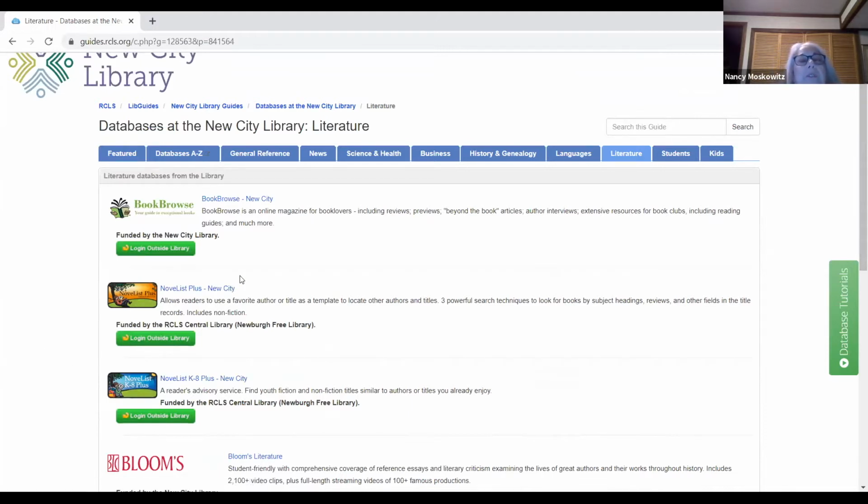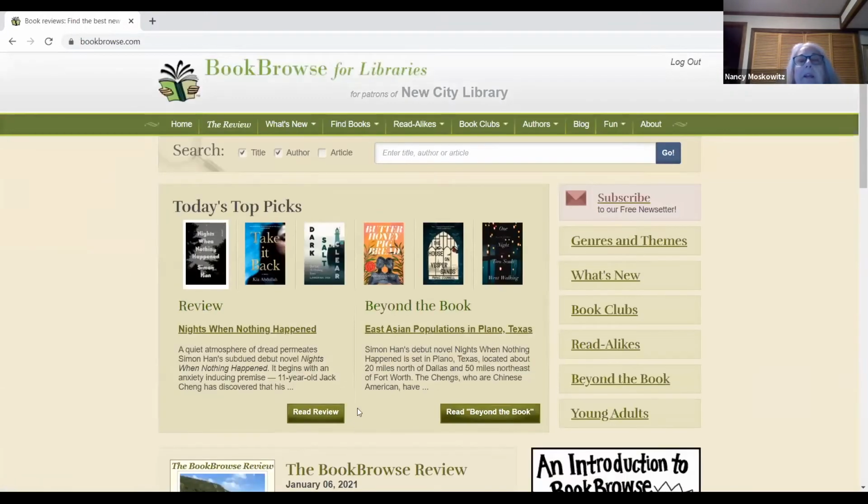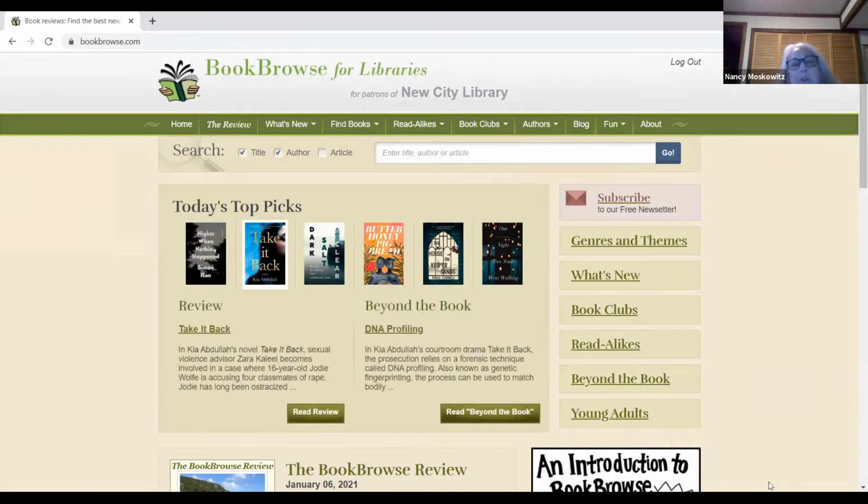Okay, so the first one that we see is BookBrowse. This is funded by the New City Library, which means that only New City Library cardholders can access it. You can also use it at the library, but that's a little problematic in these times, but let's just talk about it anyway. We're going to log in because we're outside the library. Now, it tells you here it's for patrons of the New City Library. It doesn't ask you for your barcode number right away. It will ask you later on. For some reason, it doesn't ask me.